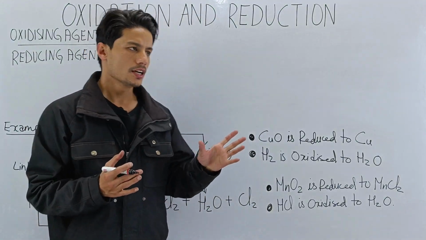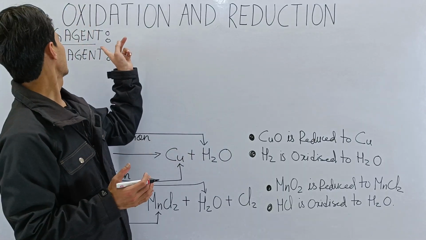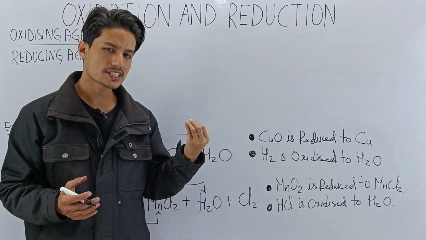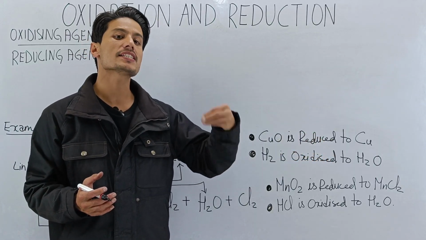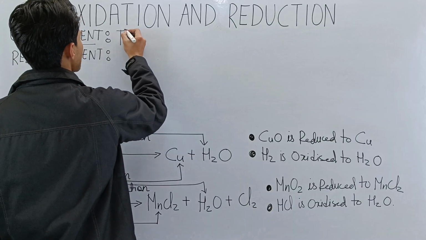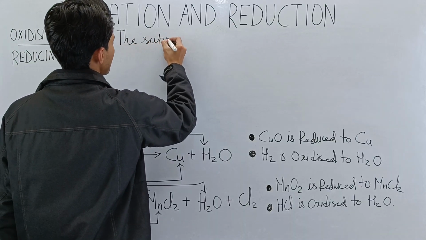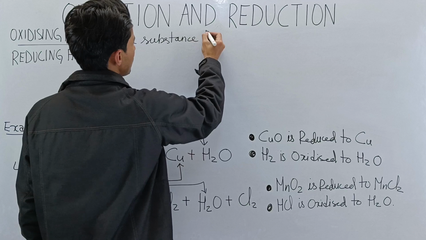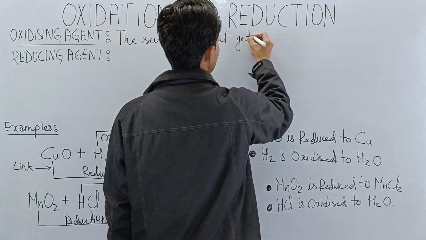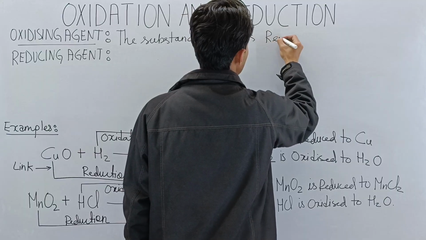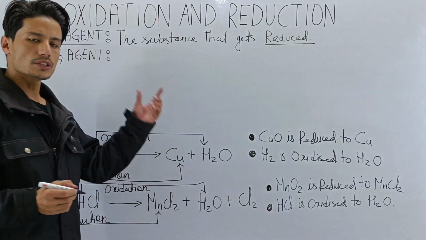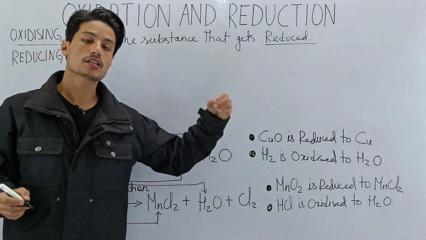See, the substance that gets reduced is called the oxidizing agent. The substance which gets reduced in any chemical reaction is the oxidizing agent. Okay, so it is the substance that gets reduced. Oxidizing agent is the substance that gets reduced.